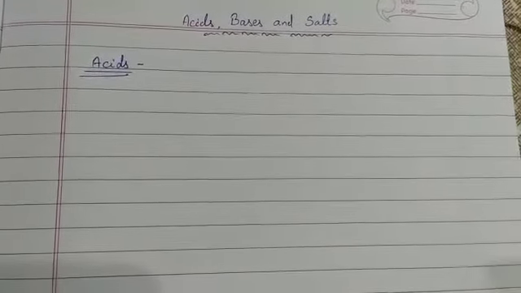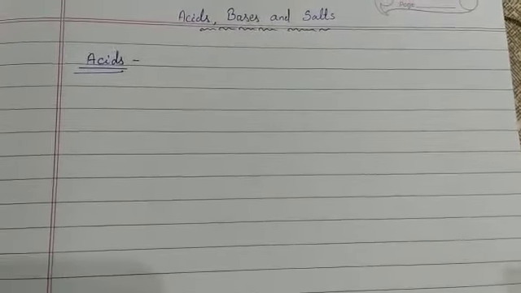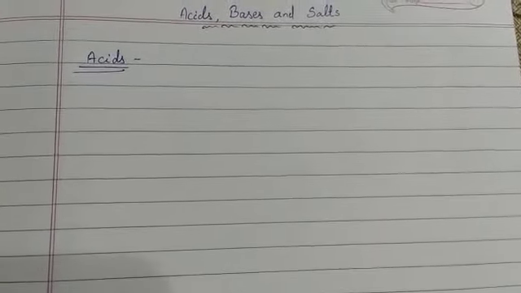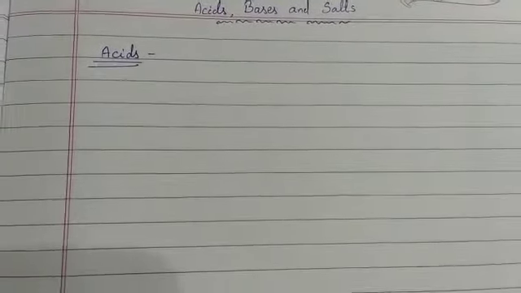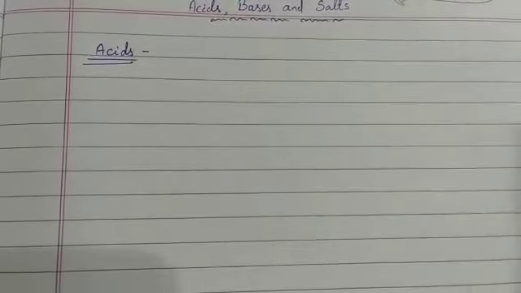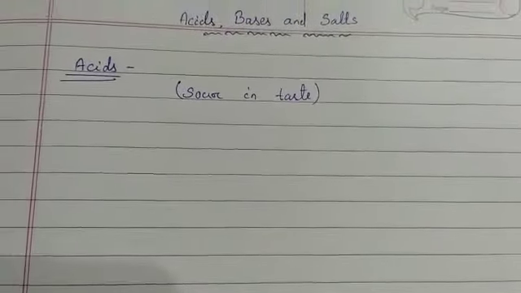So all these food substances have some acids, due to which they taste sour. We can say that all acids are sour in taste, and you can identify an object as having an acid by its taste.